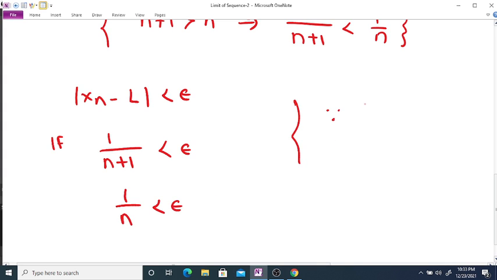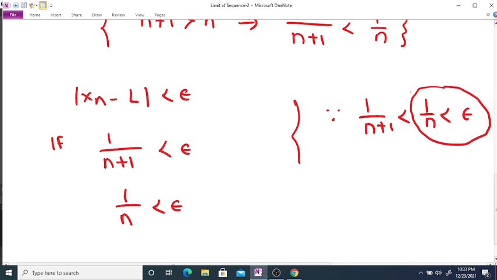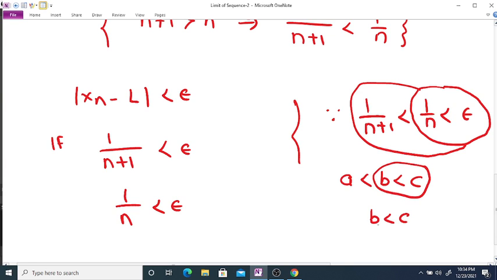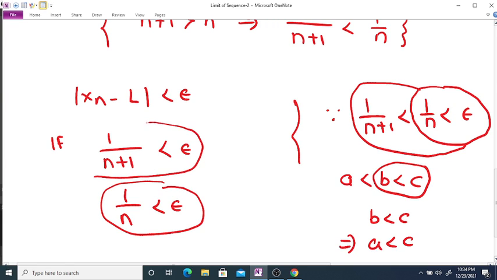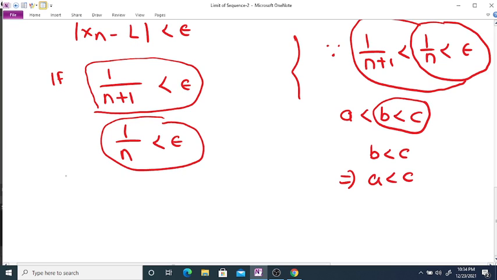Since 1 upon n plus 1 is less than 1 by n, and which is less than epsilon, so if 1 by n is less than epsilon, then obviously 1 divided by n plus 1 is also less than epsilon. That is, if we know that a less than b less than c, then a is also less than c. So if 1 by n is less than epsilon, then 1 divided by n plus 1 is also less than epsilon.